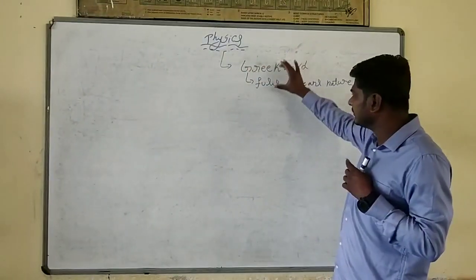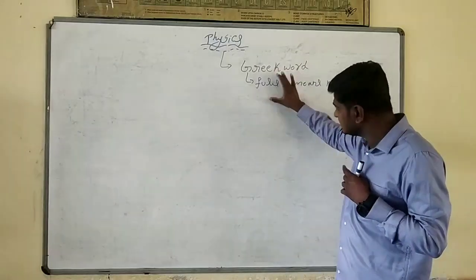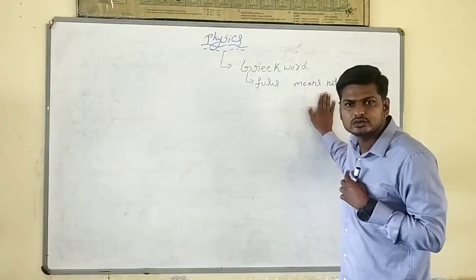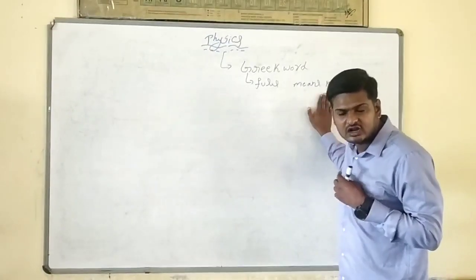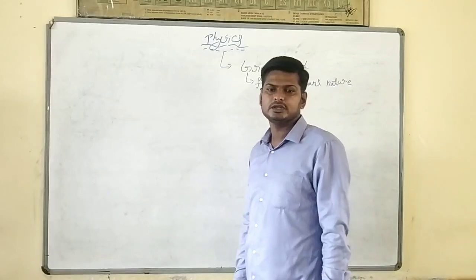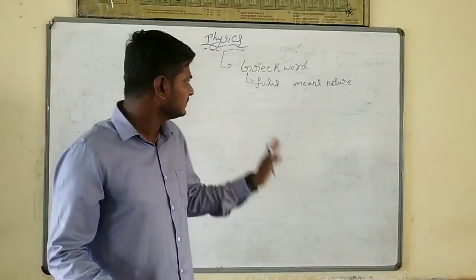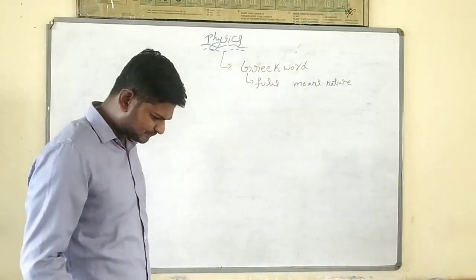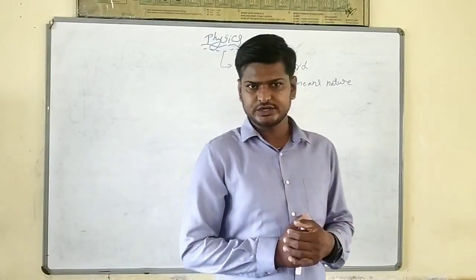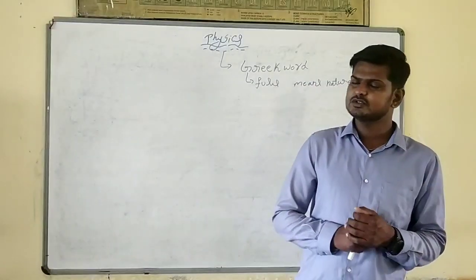Physics is derived from the Greek word physis. Physis means nature. So in physics we study the nature and properties of matter and energy. That is physics.